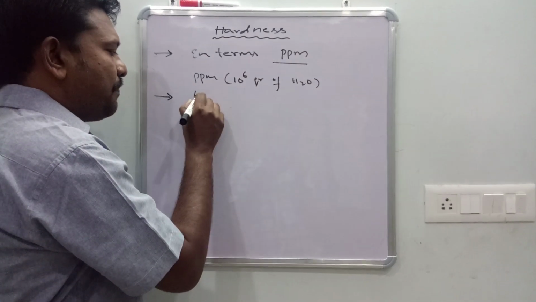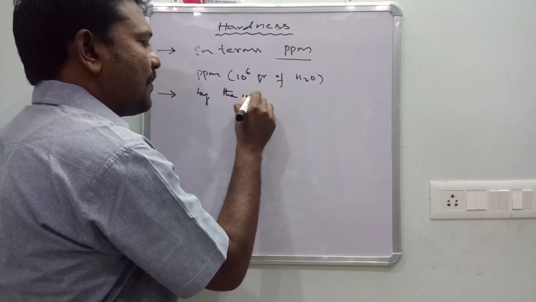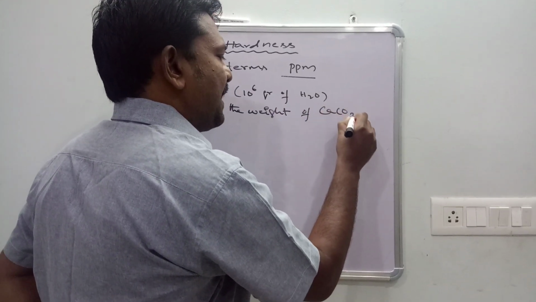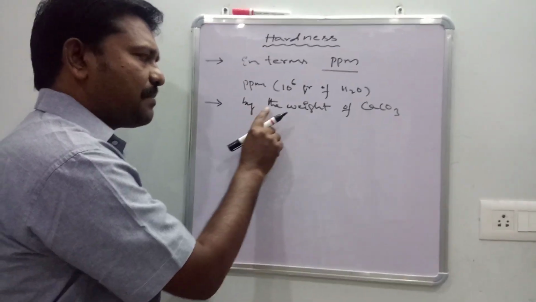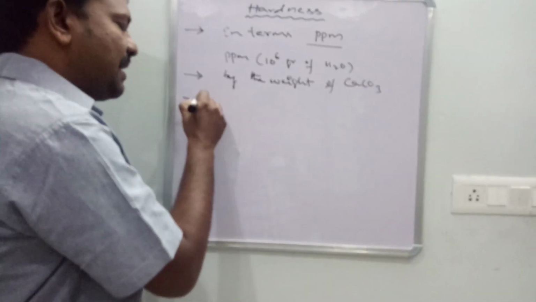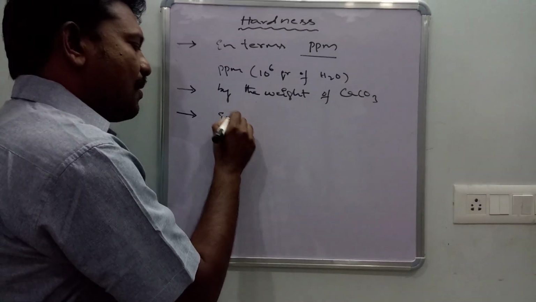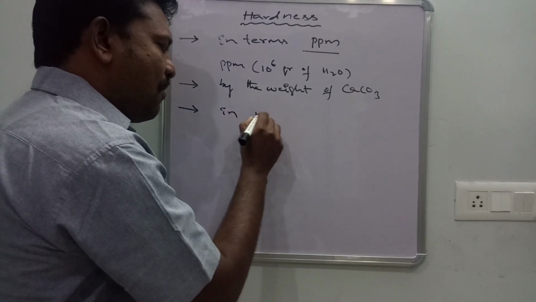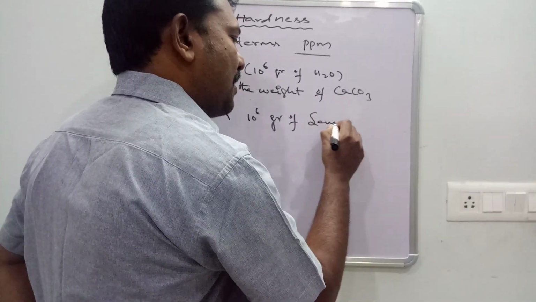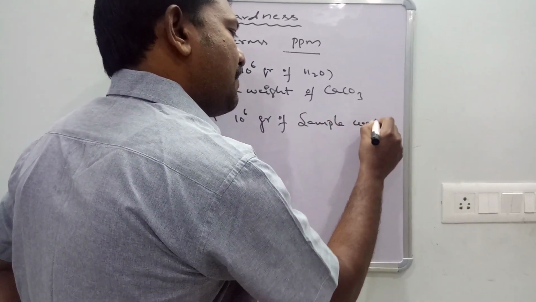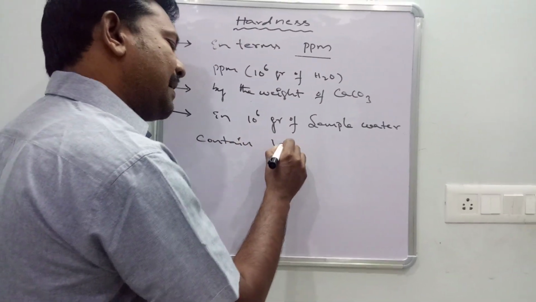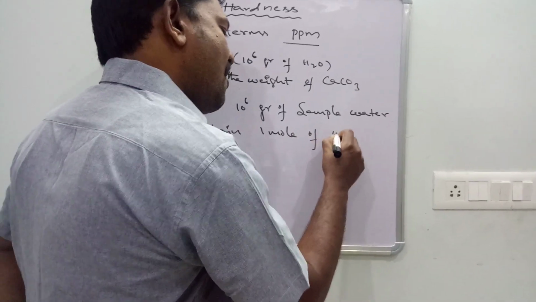Point number 2: hardness is measured by the weight of calcium carbonate. That is point number 2. Point number 3: finally, 10 power 6 grams of sample water contain 1 mole of hard particle.